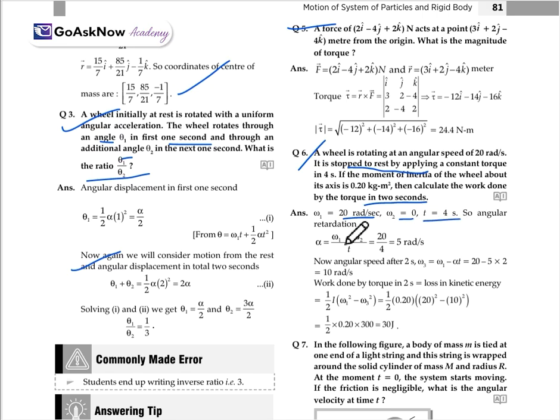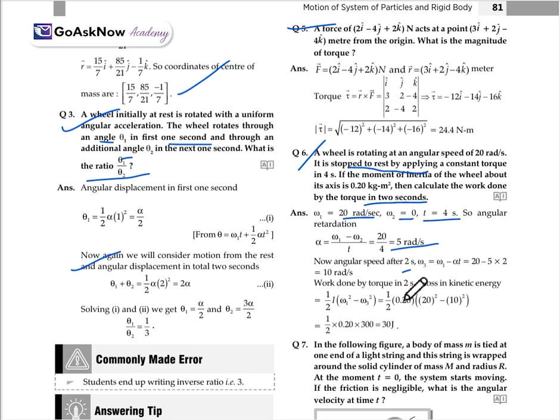This will be alpha equals omega 1 minus omega 2 upon t. When we solve this, we get 5 radian per second square. Now, the angular speed after 2 seconds, as according to the question: omega 3 is equal to omega 1 minus alpha t, then it will be equal to 20 minus 5 into 2, which is equal to 10 radian per second.